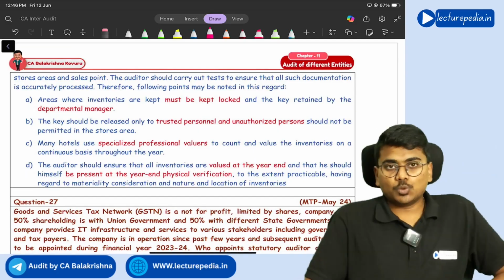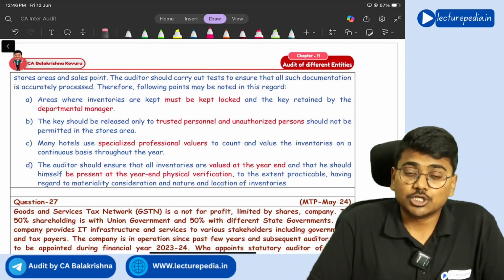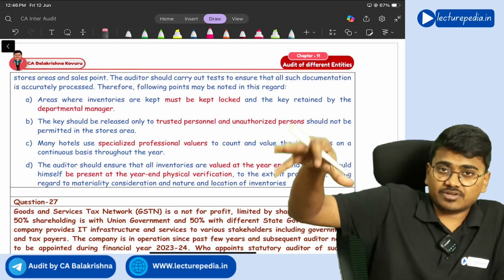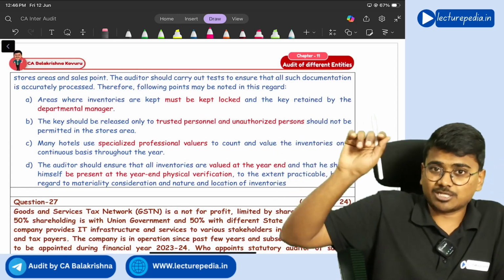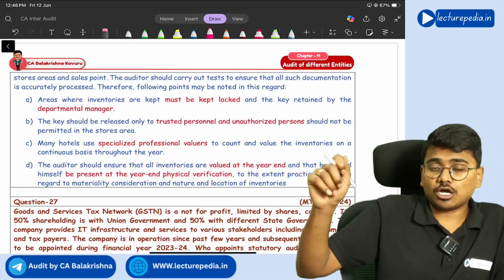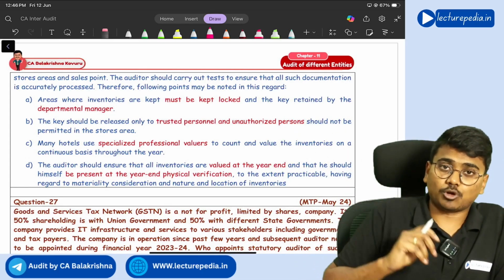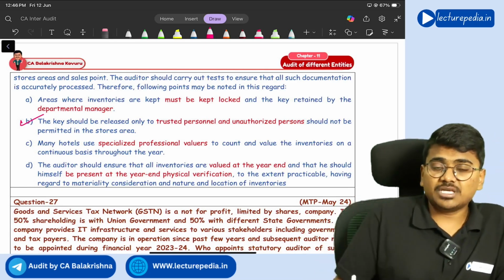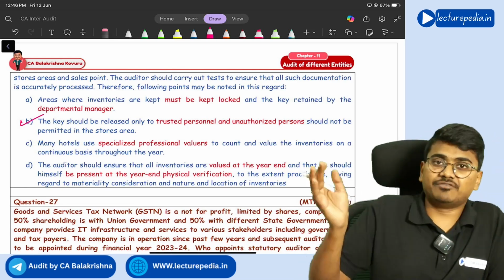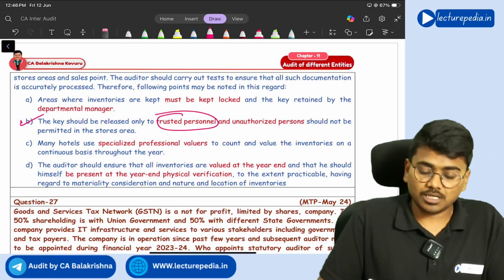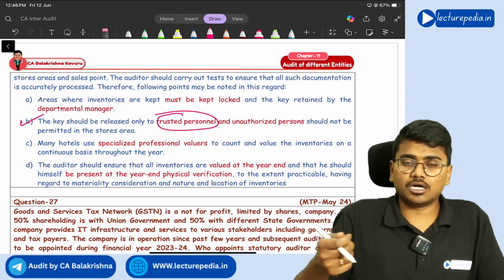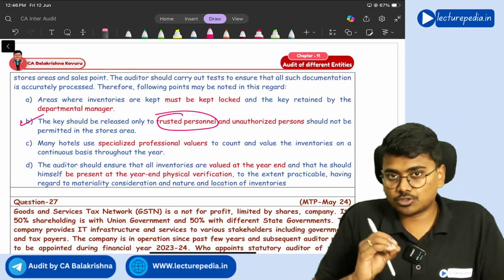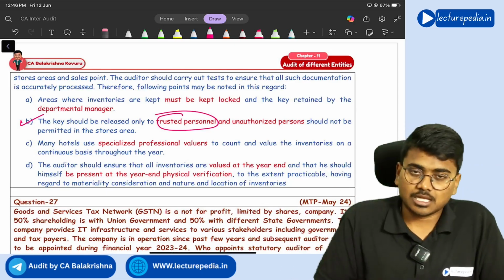So, with respect to inventory of a hotel, the auditor needs to check whether the location where the inventory has been kept is properly locked, and that lock should be kept in the custody of a proper officer. Understanding? And the lock should not be given to everyone, only to trusted people. The lock of that inventory location should be given only to the trusted people. You should not give that lock to unauthorized people.